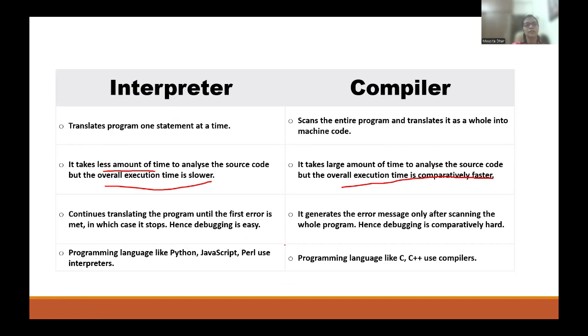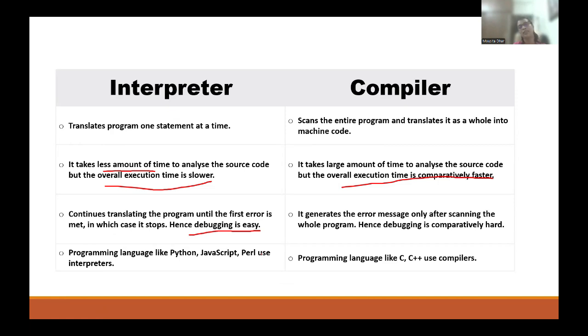Right? Third point, continuous translation of the program until the first error is met, in which case it stops, and debugging is very easy. Means line by line it is doing, right? So first line, done, converted. Second line, everything is okay, done, converted. Third line, suppose one error is found. So it will not move to the fourth line. It will first check what the error is. You have to rectify the error, then only it will move to the fourth line. So debugging is very easy. Debugging means identifying the error line by line and fixing it.